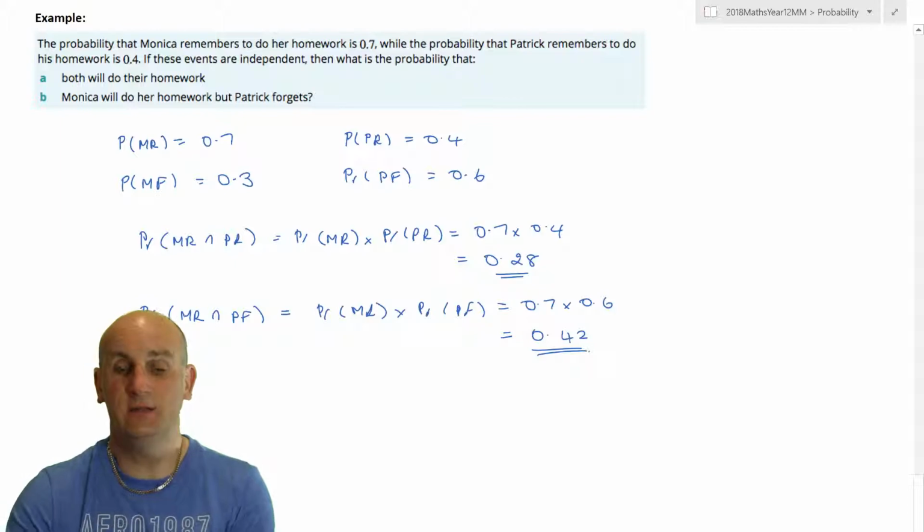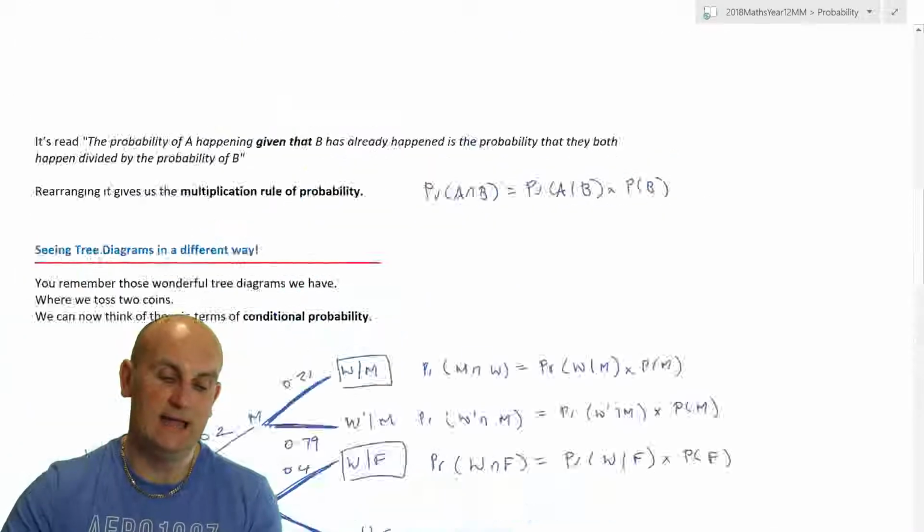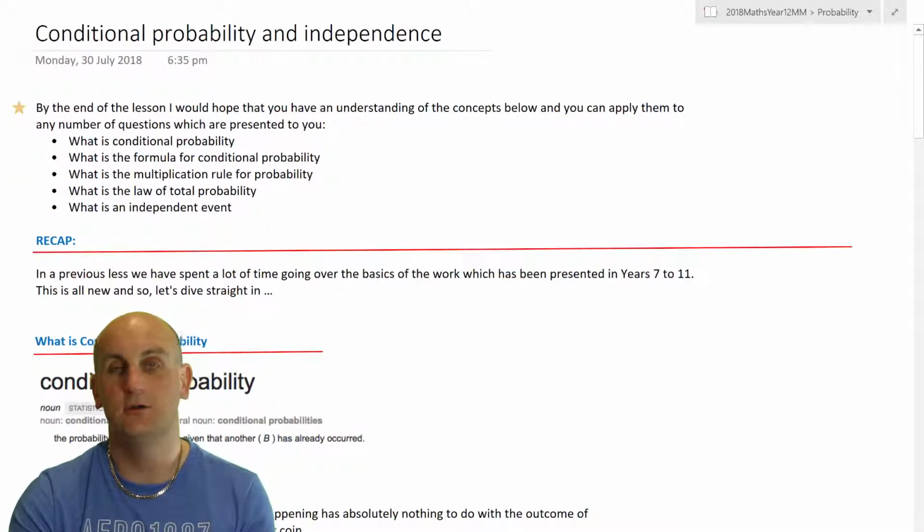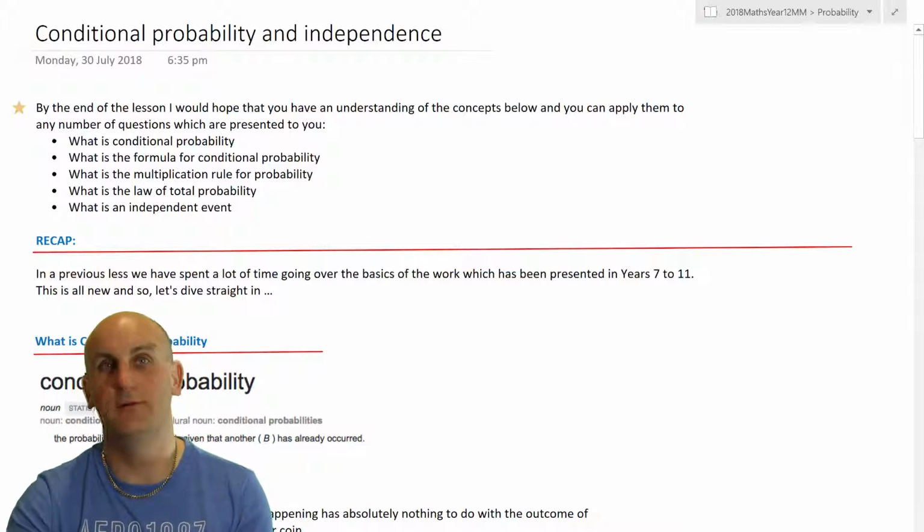There you go, ladies and gentlemen. That's it. That is conditional probability and independence. There are a lot of questions that are about to come forward in this particular topic, but don't worry about it. It's fine. You've got this.